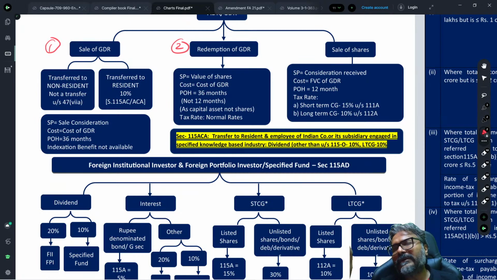Now this conversion of ADR and GDR against the shares received from that company is taxable, students. Why am I emphasizing its taxability? Because there are two cases which you may be aware of. Conversion of preference shares into equity shares, or the conversion of debentures into equity shares, is not considered a taxable transfer.